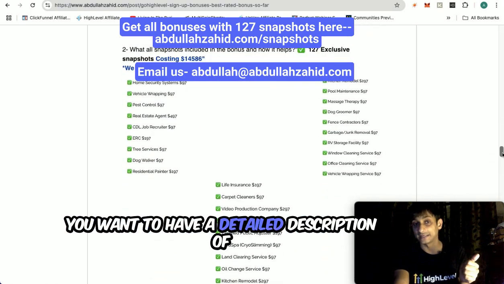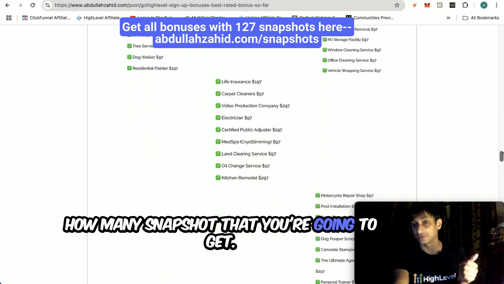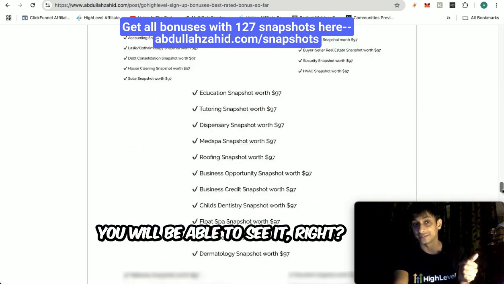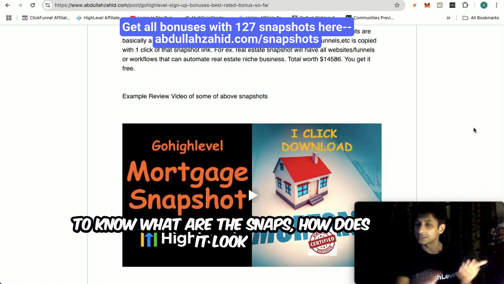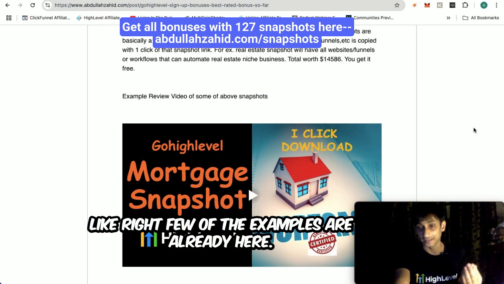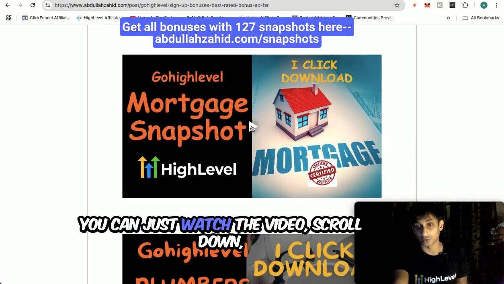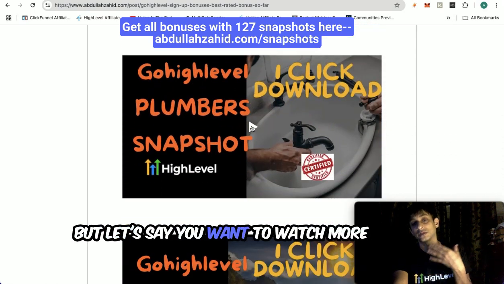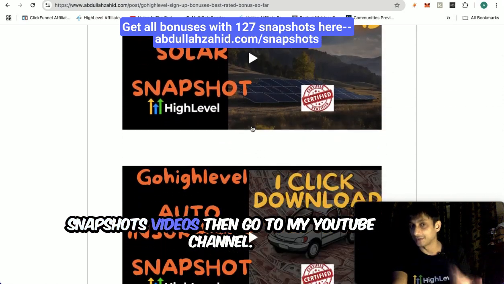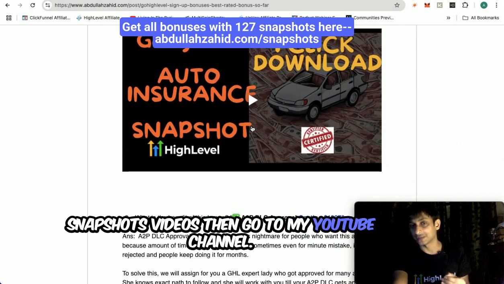If you want a detailed description of how many snapshots you're going to get, you will be able to see it. And even on my YouTube channel, if you want to know what the snapshots look like, a few examples are already here. You can just scroll down, click onto the videos and watch them. But if you want to watch more snapshot videos, then go to my YouTube channel.